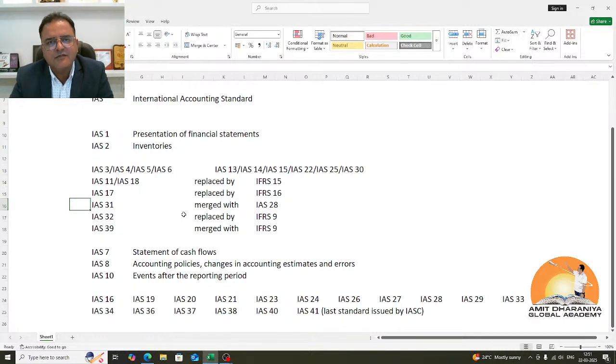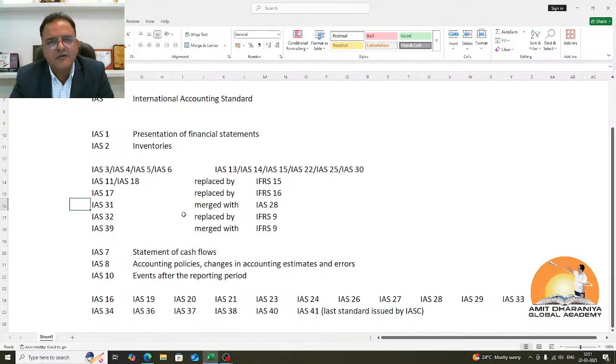IAS 35 is replaced. IAS 36 is for impairment of assets. So if there is any asset which may have suffered impairment, we check for its indicators. If there is an indication, we'll test for impairment. If it is impaired, we'll impair it, else we'll do nothing. IAS 37 is the standard for dealing with provisions, contingent liabilities and contingent assets. It was to combat creative accounting.